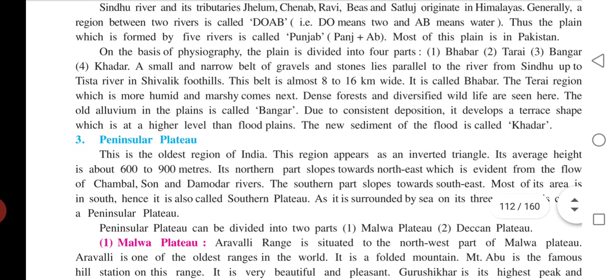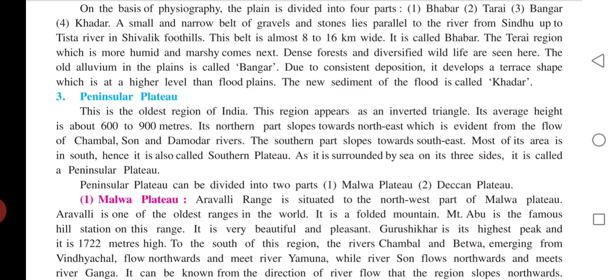Now the third point, the peninsular plateau, right? So plateau means a mountain range in simple language. This is the oldest region of India. This region appears as an inverted triangle. Its average height is about 600 to 900 meters.